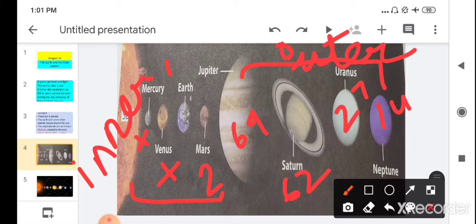The planets are divided into 2 categories, inner and outer. Mercury, Venus, Earth and Mars are inner planets because they are close to the sun, and Jupiter, Saturn, Uranus and Neptune are outer planets because they are far from the sun.